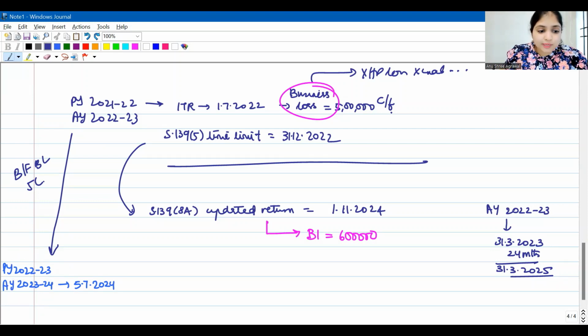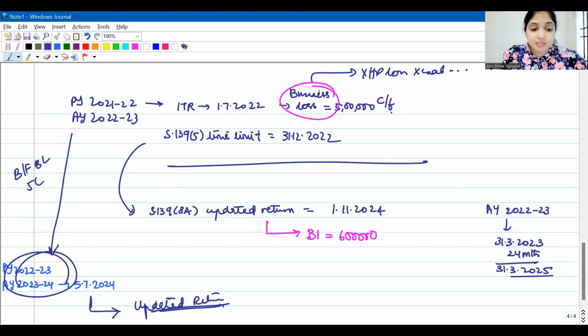Now, previous year 22-23, assessment year 23-24, 5th July 2024, you have filed the return. In that return, you would have considered the brought forward business loss also. Now, the same year's return, you are filing updated return on 1st November 2024. So don't you think now even this return has to be changed? Even this return has to be changed, guys, the return which you filed for this year, because this year's return would have wrongly considered the brought forward business loss of 5 lakhs. So for this year, you have no choice. You have to file an updated return only. For this year, you have no choice.